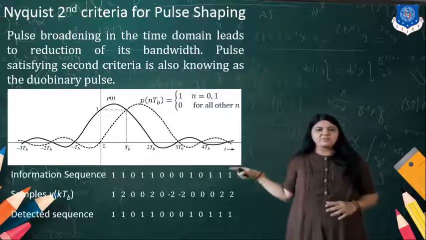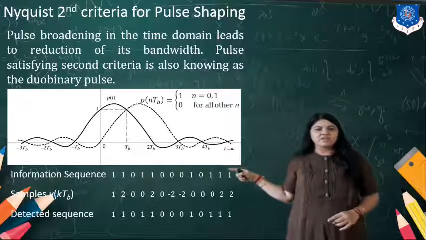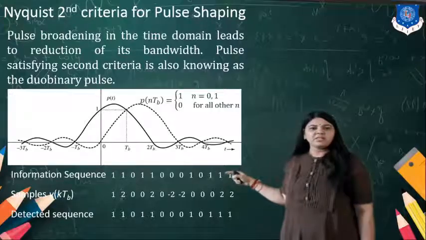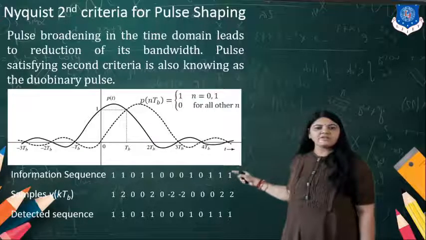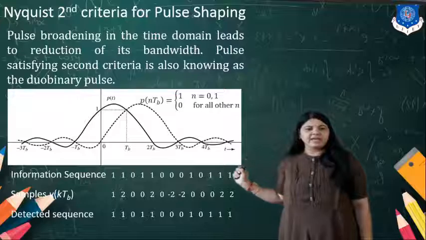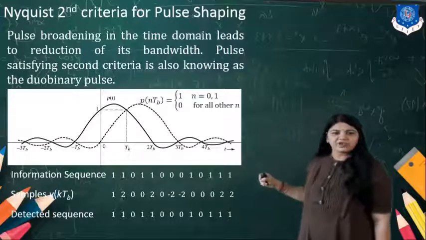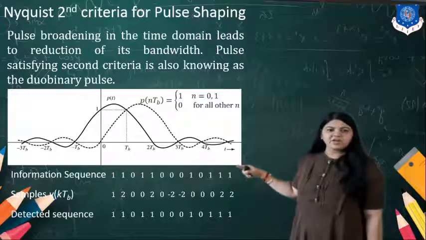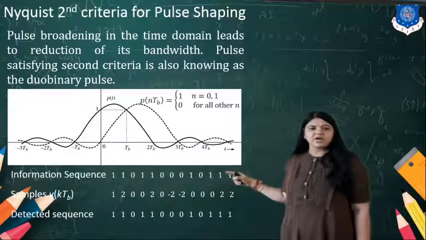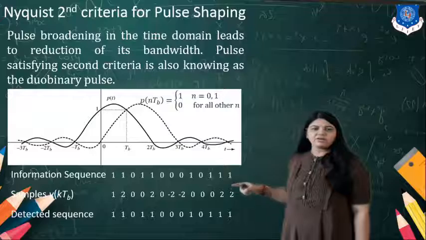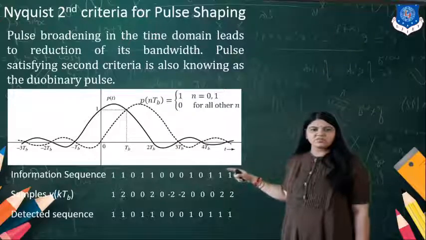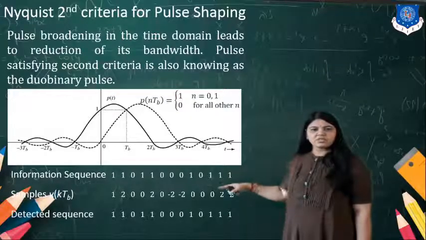Now if my information sequence is 11011001011, then the samples, that is, k Tb, x of k Tb, and the information sequence when it is 1, it is 1, and the information sequence 1, it is 2.